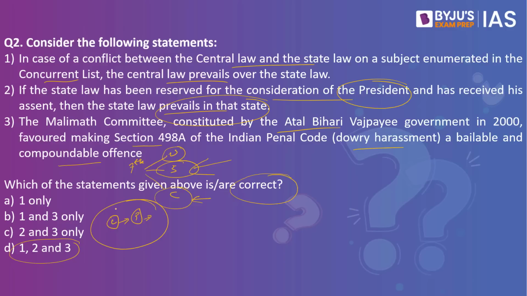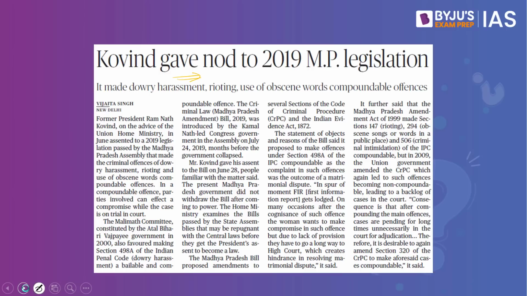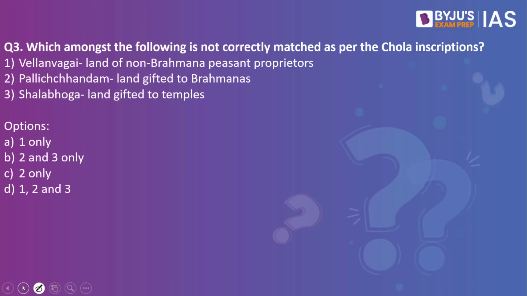When you look into the third statement, yes, the Malimath committee constituted by the Atal Bihari Vajpayee government in 2000 favored making section 498 of the Indian Penal Code, which is to do with dowry, a bailable and compoundable offense. This is what this article currently goes on to speak about. All the three statements are right. So the answer to this would be 1, 2 and 3. Now let's look into the next practice question.